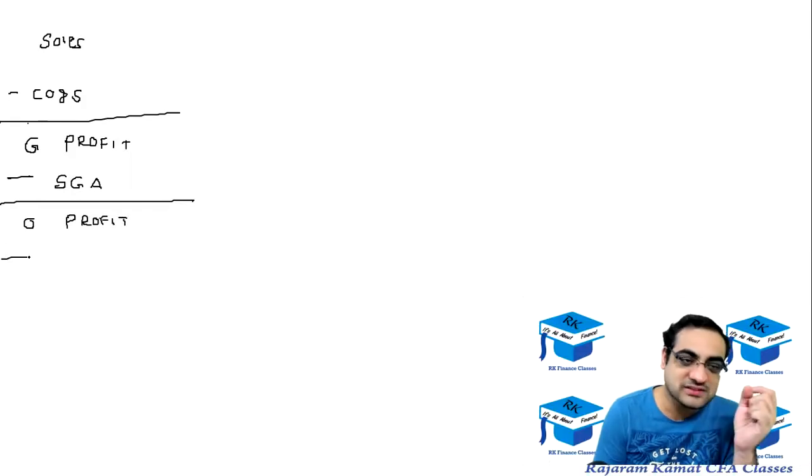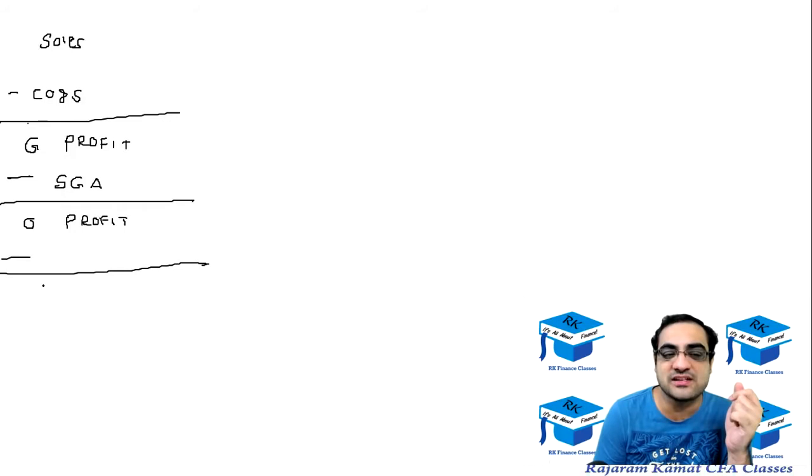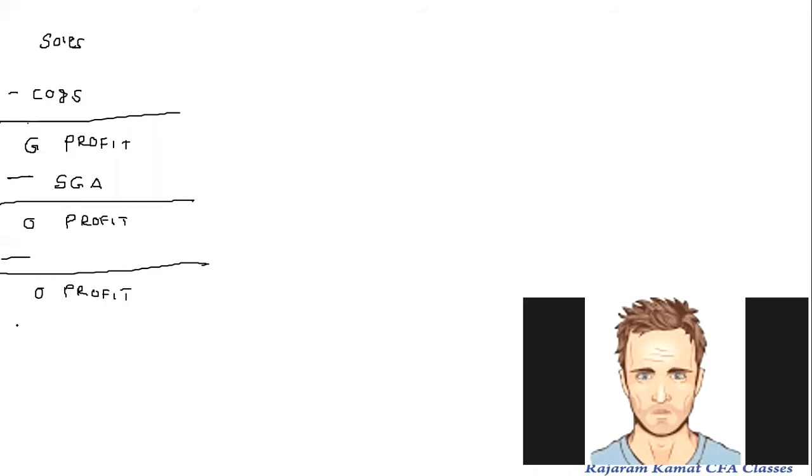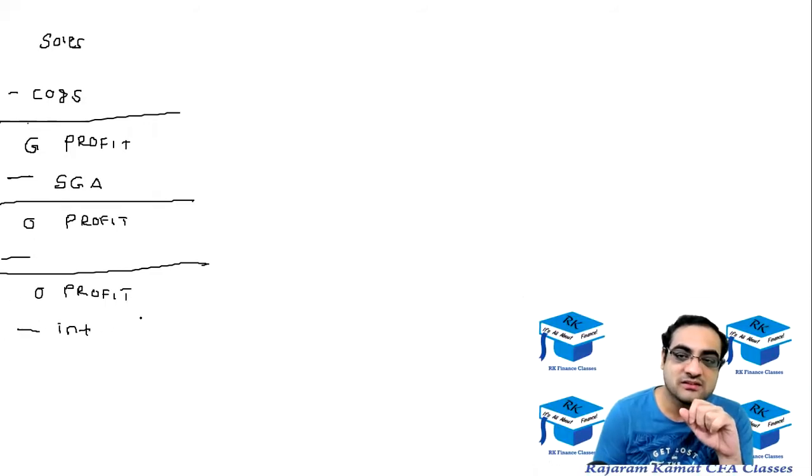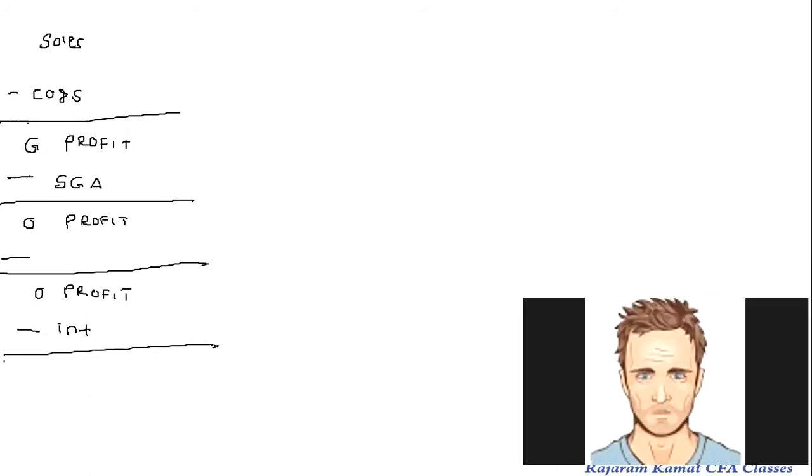And from operating profit, you subtract something which I didn't tell you, and still you get operating profit after that. And what do you subtract later on, Aditya? Interest. Okay, good. Then profit before tax.